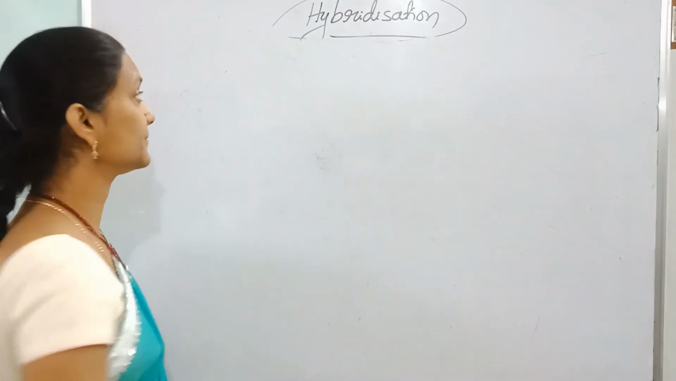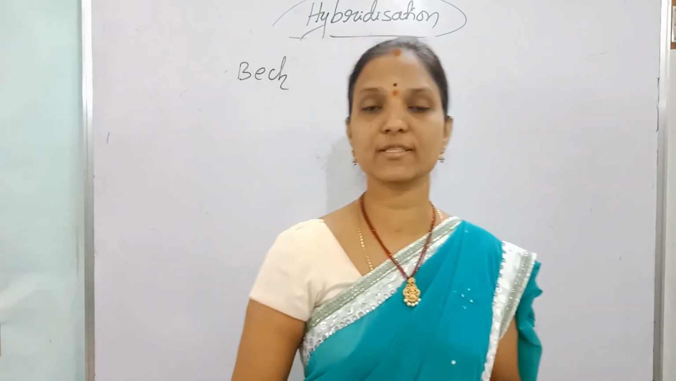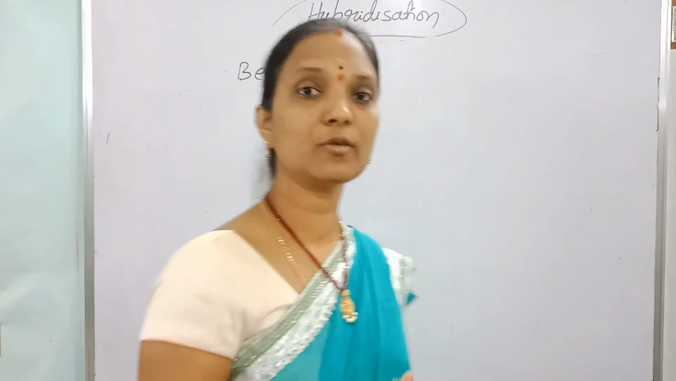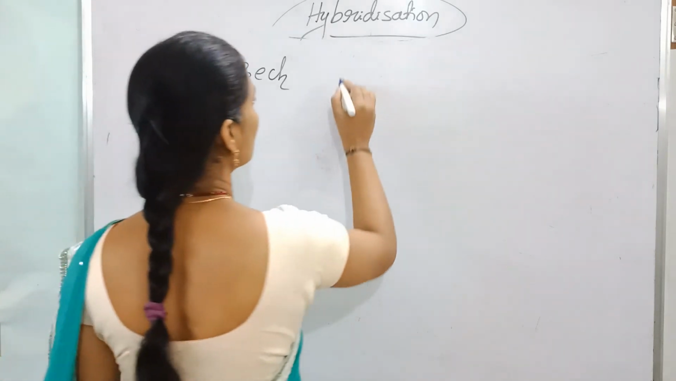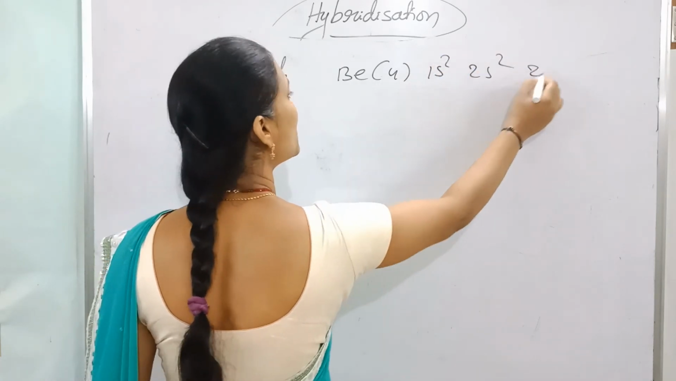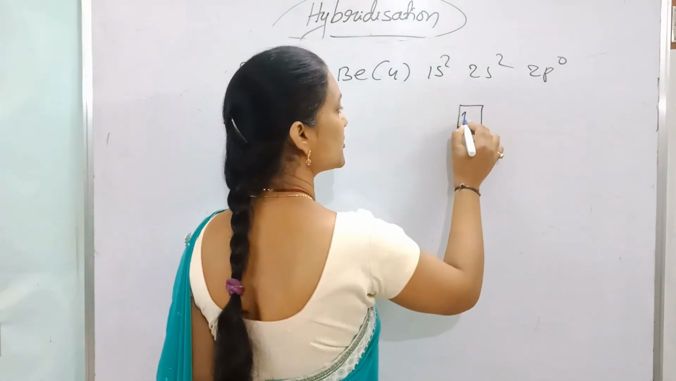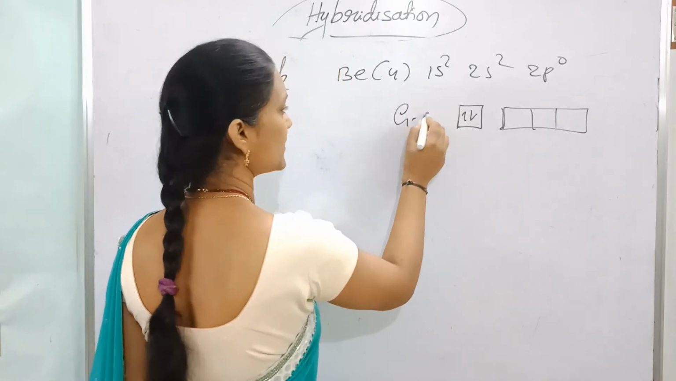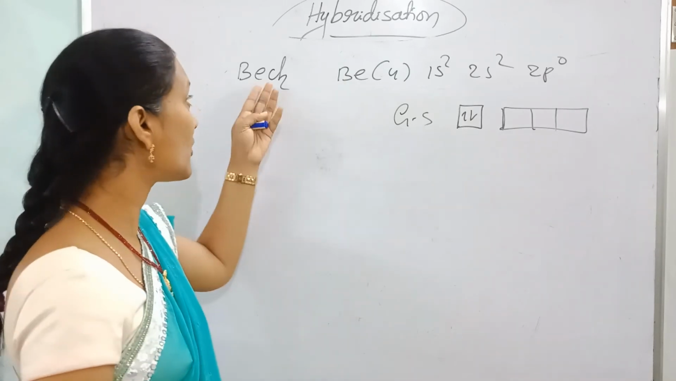Now one more example: BeCl2. Among alkaline earth metals, beryllium forms covalent compounds based on Fajans' rule: small size, small cation, covalent in nature. The remaining elements form ionic compounds. Beryllium has atomic number 4: 1s2, 2s2, with no electron in 2p. This is the ground state. Is there any unpaired electron? No, so it would not be involved in bonding, but it bonds with 2 chlorines.